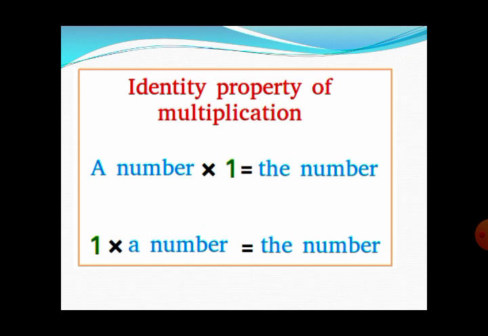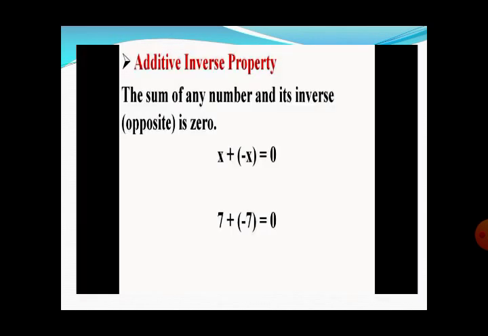If you multiply 250 by 1, the answer is 250. If you multiply 20,000 by 1, the answer is 20,000. So 1 has a special character in the set of real numbers: it doesn't create any change in the given number when multiplied with it. That's why 1 is called the multiplicative identity of the real numbers.